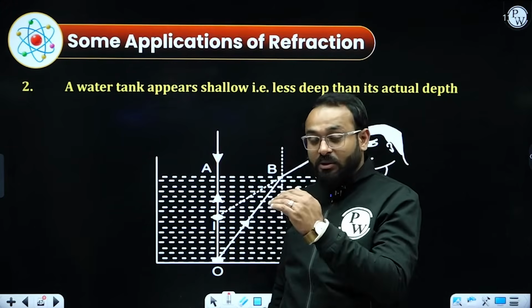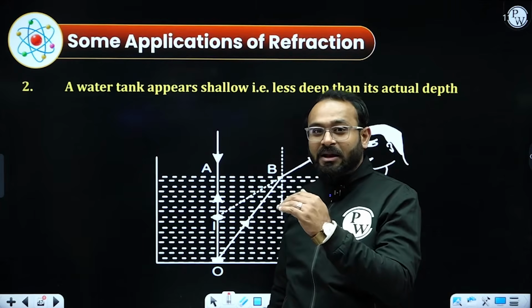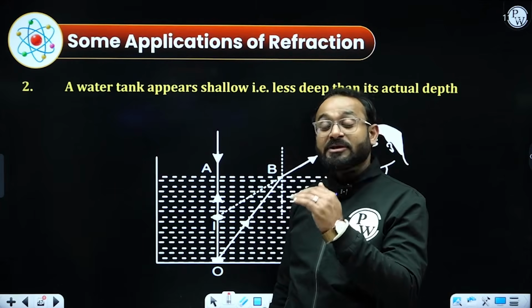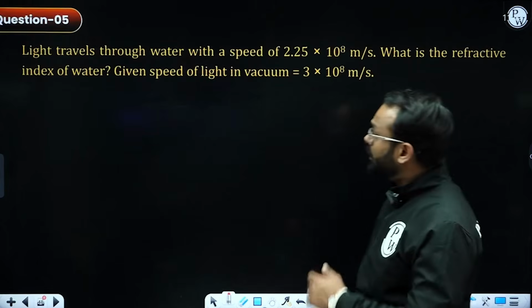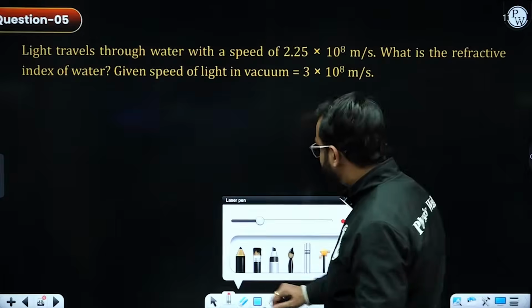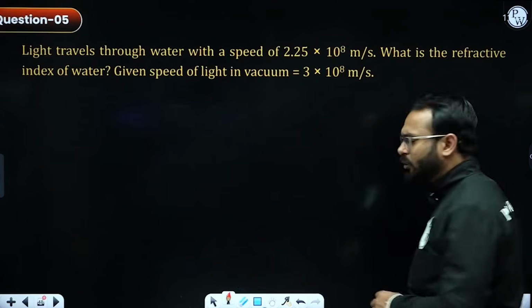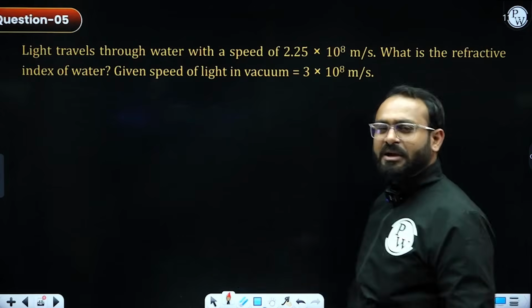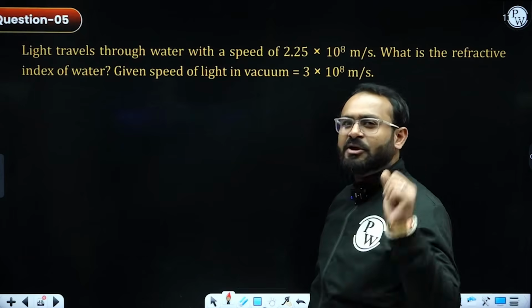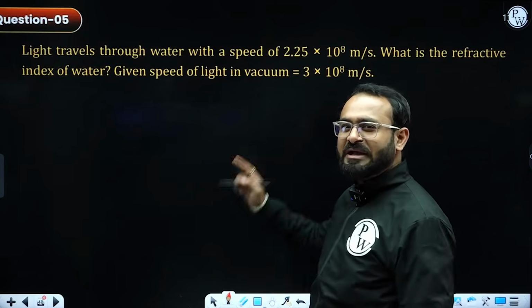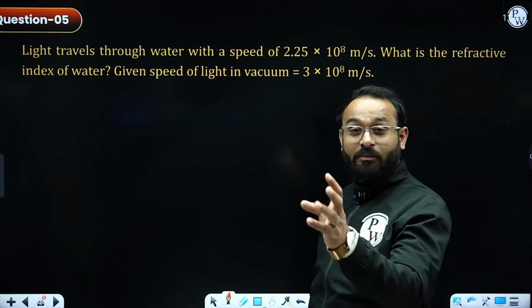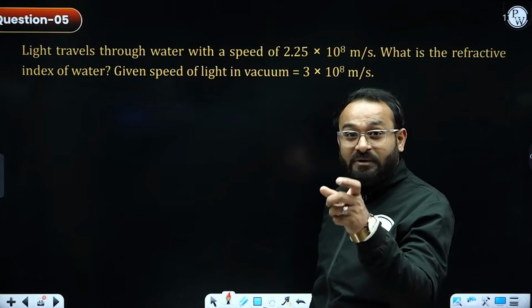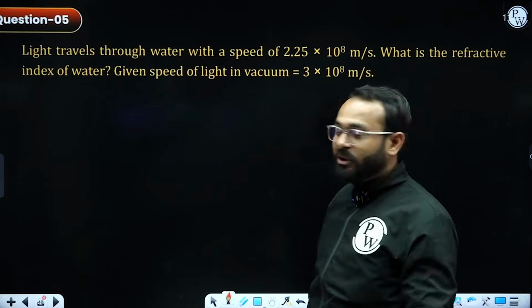Once you are looking from some angle, you won't be able to judge the actual depth of the water tank. What else? Now we are having a few numericals based on the refractive index. We are going to do that. Very interesting part. Students are confused in that. So don't worry, we will be solving every single numerical with the proper guidance for the board examination.